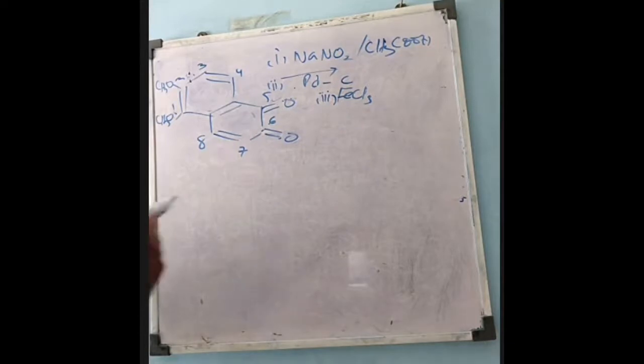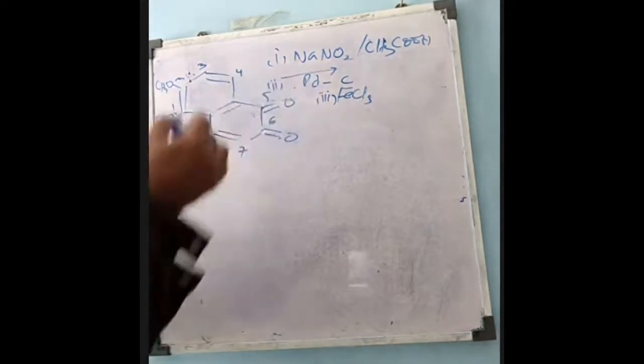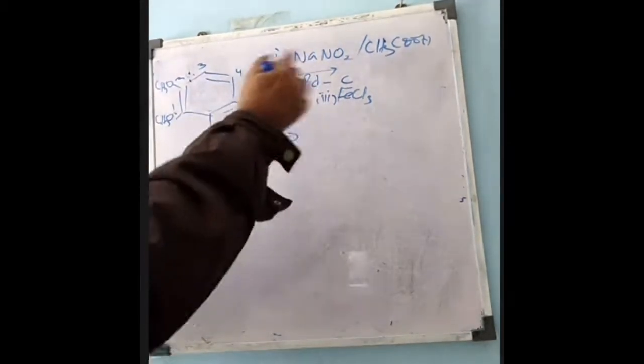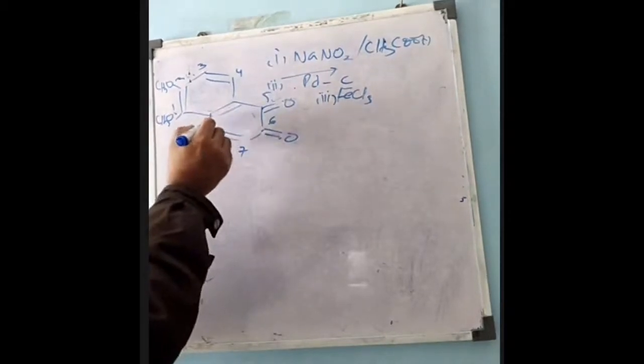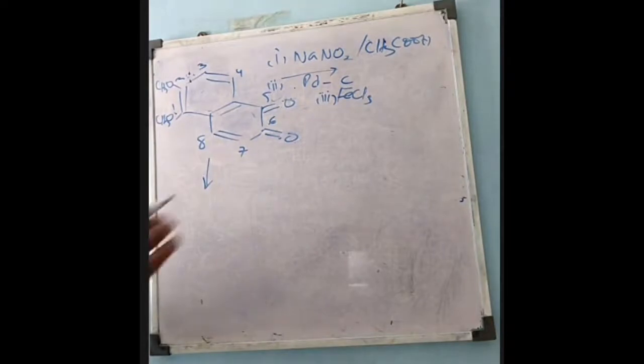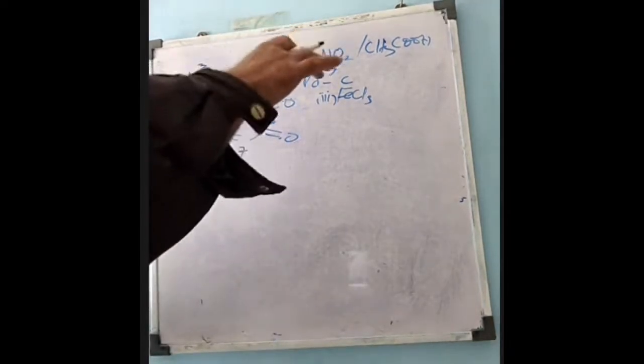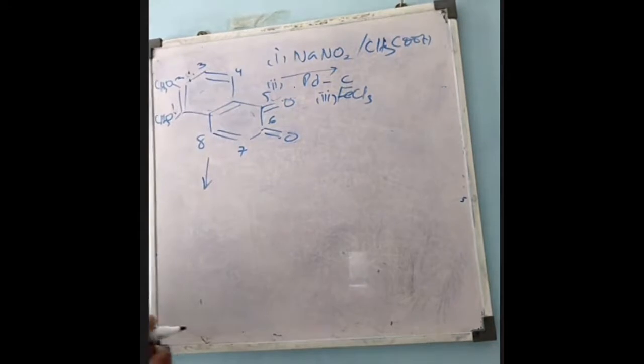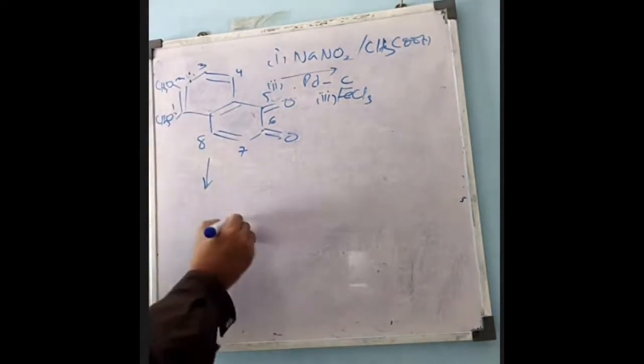So now when this compound is treated with all these reagents, then we get this compound. After this, we treat this compound with cyanoethyl acetate. And this reaction, if you remember, is the Michael type of reaction, Michael addition, Michael condensation, in which carbon-carbon bond formation takes place.